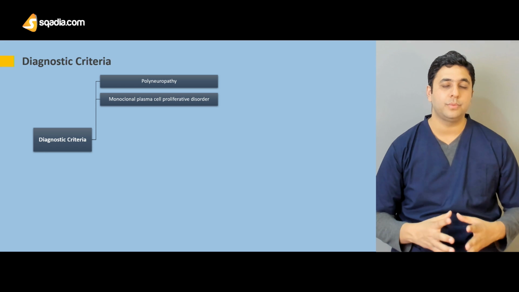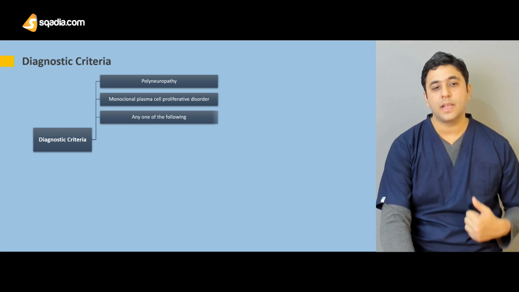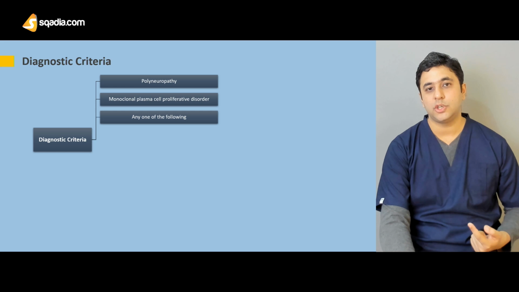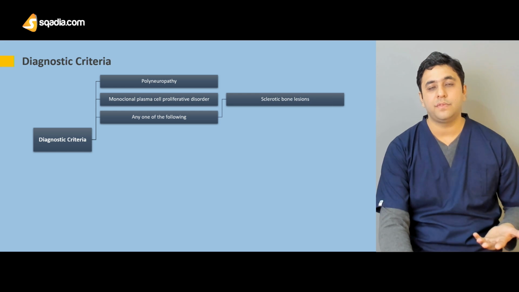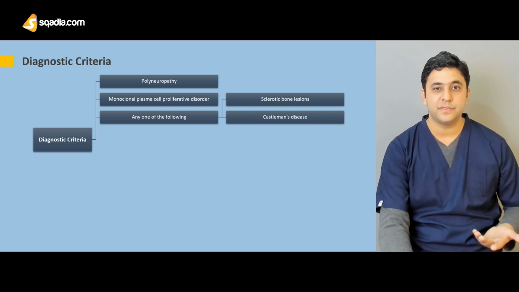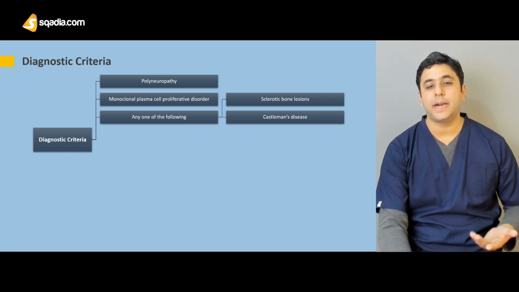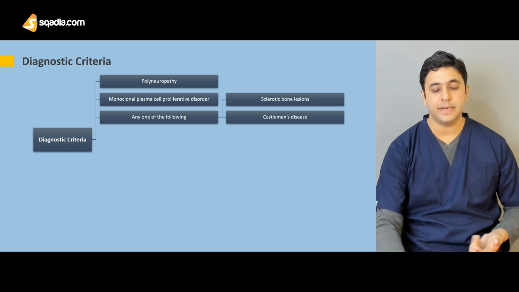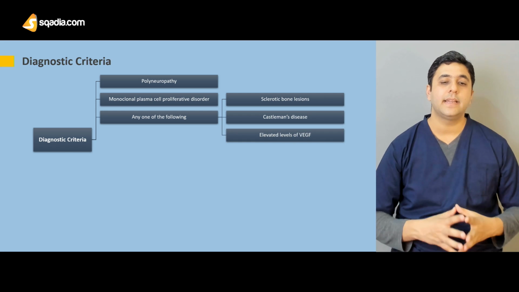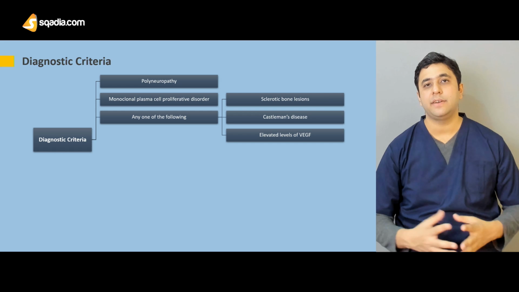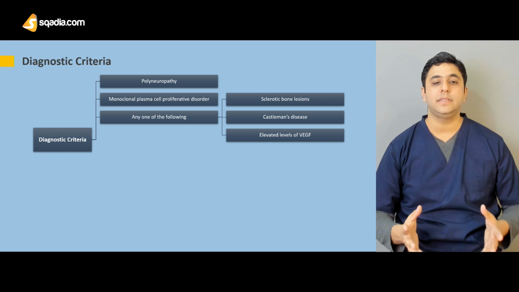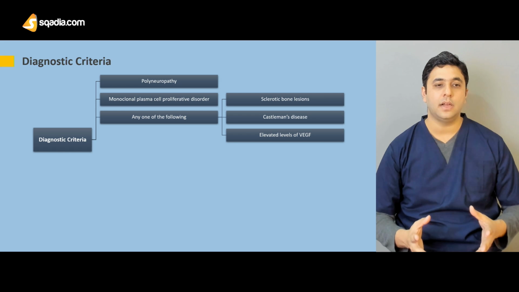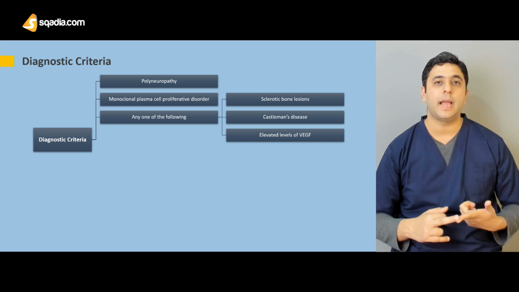So these two have to be present. Along with that, any one of the following symptoms needs to be present. Either we have sclerotic bone lesions, which are generally found in multiple myeloma in the form of compression fractures, or the patient might have Castleman's disease, which has certain varied presentations, or there are elevated levels of VEGF, which is the vascular endothelial growth factor. So one of these things has to be present along with a polyneuropathy and an M spike.